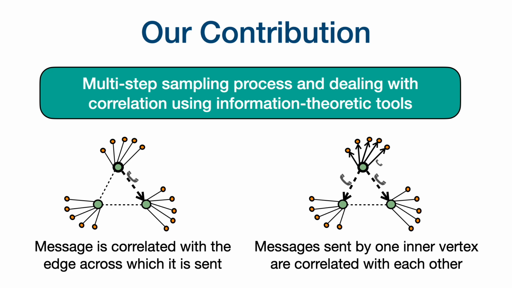This is our main technical contribution. We give a multi-step sampling process that deals with this correlation using information theoretic tools. And this will allow us to get a smaller round protocol. We will briefly look at why we get the log n lower bound by just looking at the parameters.